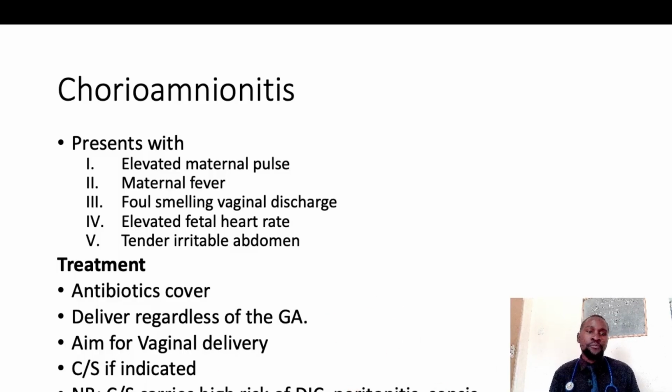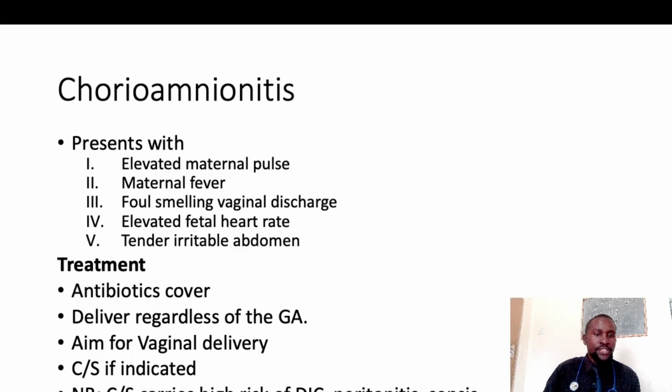So you aim for vaginal delivery. And if you are going to do a cesarean section, antibiotics are supposed to be given before the surgery is started. And if during your operation you operate for more than an hour, you may need to administer another course of antibiotics. When you are operating, you pack the abdomen on both sides with abdominal swabs, so that you make sure by all means to avoid the amniotic fluid going into the peritoneal cavity, the abdominal cavity, to avoid infection spread.